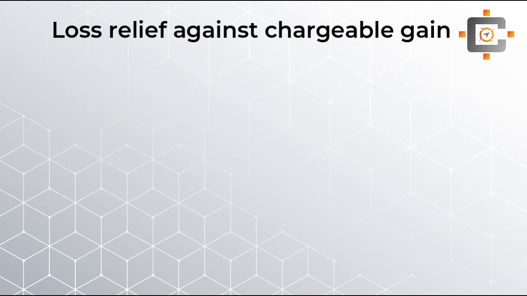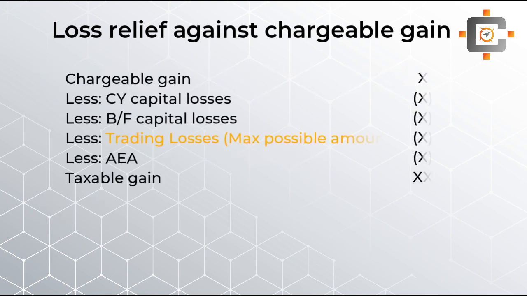Now, students, you can see over here in the pro forma that you are able to claim your trading losses against chargeable gains, but first of all, before deducting your trading losses, you can see on the pro forma that we are deducting our other capital losses if we are having. So we have to give priority while deducting the losses, students. We have to give priority first of all to the capital losses.